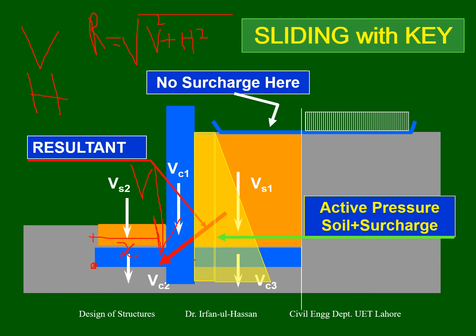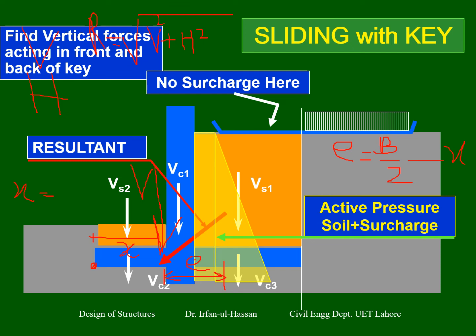The eccentricity is the distance between the point of application of the resultant and the centroid of the footing, and E is computed by B by 2 minus x, where x is M restoring minus M overturning divided by V. So we have all the factors now, and we have to compute the pressure.